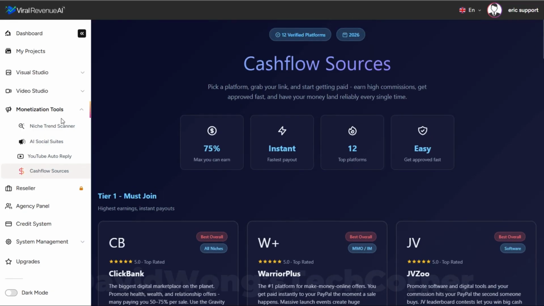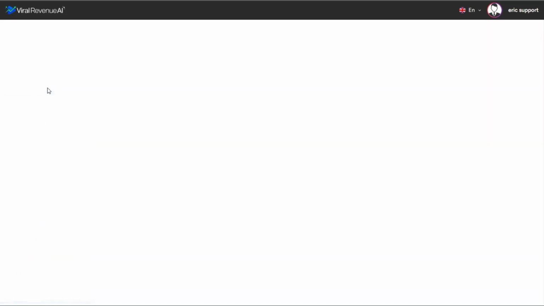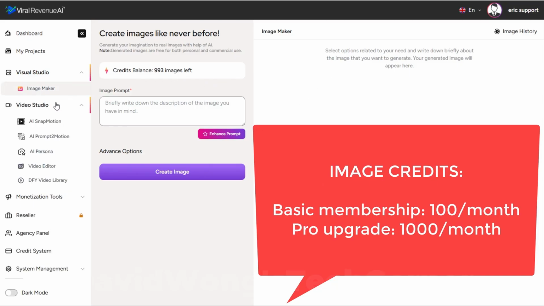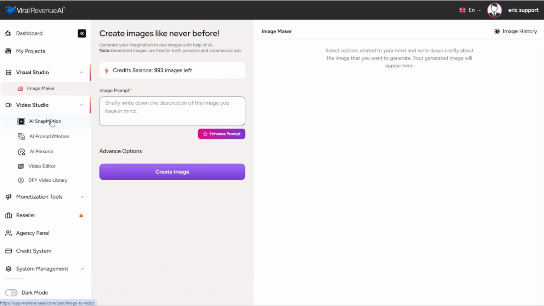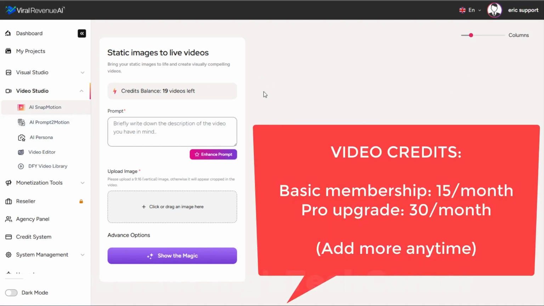Next, let's take a quick look at the features of the Pro Elite Automation Suite. This is an incredibly valuable upgrade package. The first thing to keep in mind is a majorly upgraded allowance of credits. You'll have way more credits for creating images. Now, because the cost of these technologies and credits can change over time, what we will do is put it here on the screen. What you see on your screen right now is the increased credit allotment with the upgrade package currently. Then moving down to the video tools, both for the Snap Motion tool and the Prompt to Motion tool, you'll have significantly more credits for creating videos.